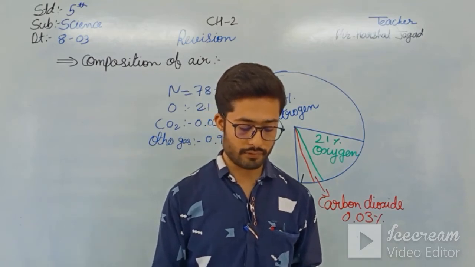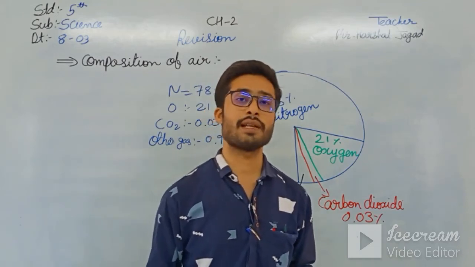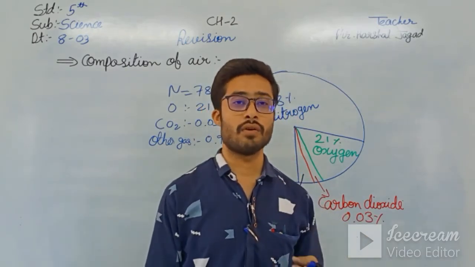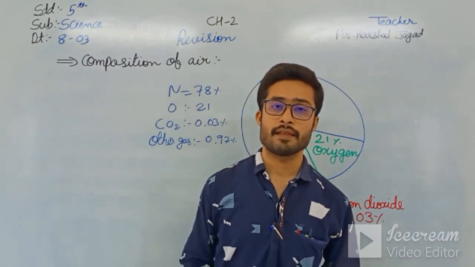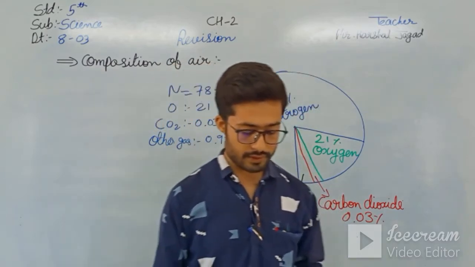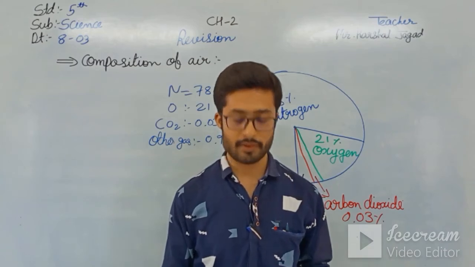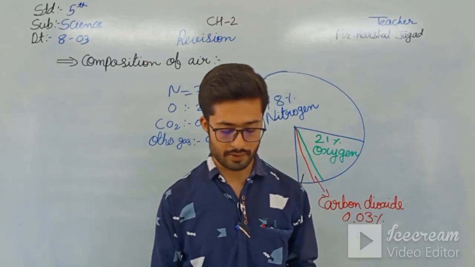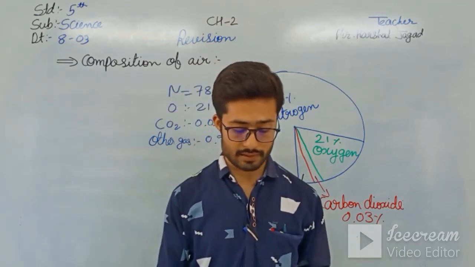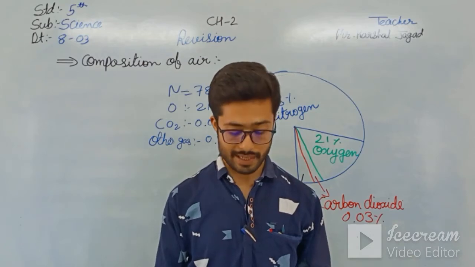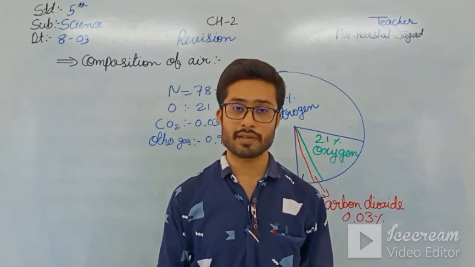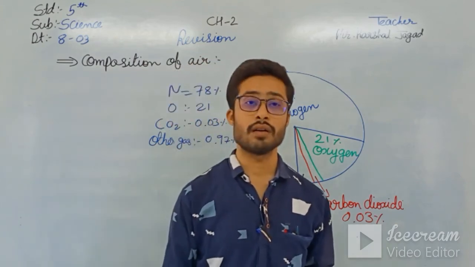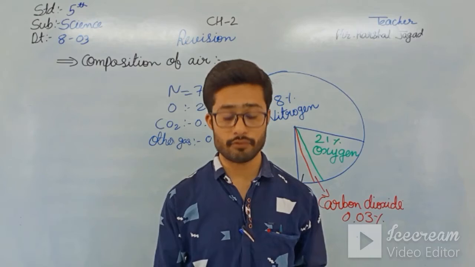So first are the uses of oxygen. What is used first of all? Oxygen is used by us for breathing. Oxygen is very important for all living beings. Animals cannot live without oxygen. Plants also breathe in oxygen and breathe out carbon dioxide. But during the daytime, in the process of photosynthesis, green plants take in carbon dioxide and give out oxygen in addition to breathing. Thus, they purify the air for us.